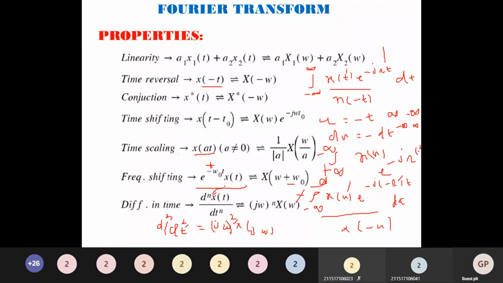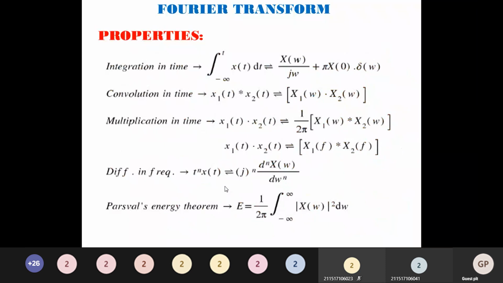Next is the integration property. What the integration property says is that the integral from minus infinity to t of x of t dt is equal to X of omega by j omega plus pi into X of 0 into delta of omega. This is a very, very important GATE problem. Note it down and keep it.